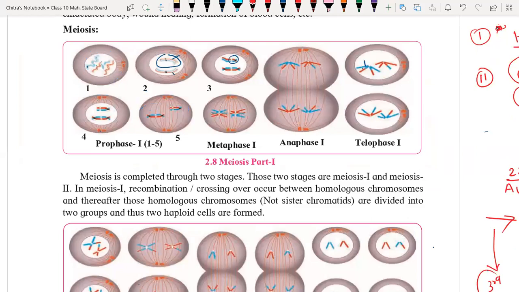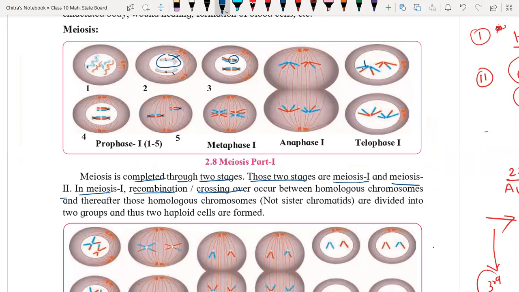Meiosis is completed through two stages: meiosis I and meiosis II. In meiosis I, recombination or crossing over takes place.